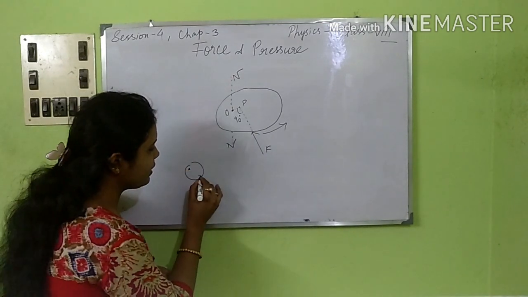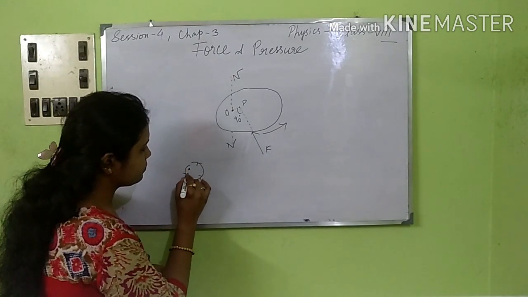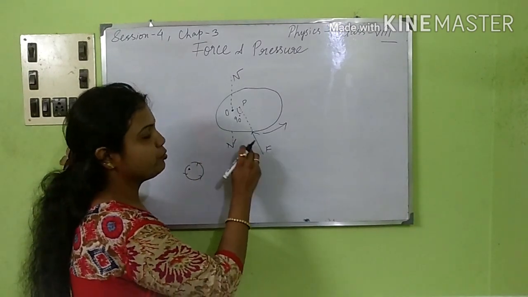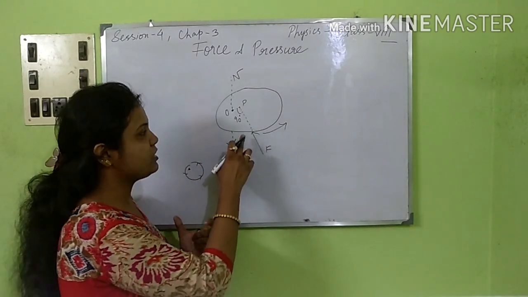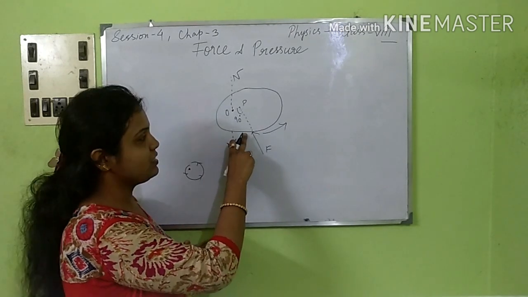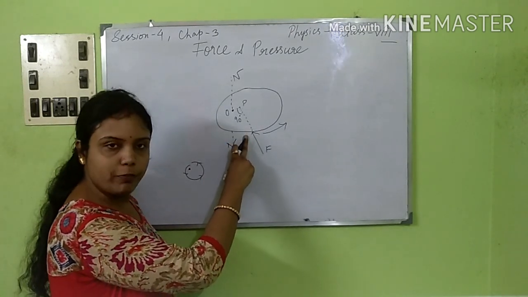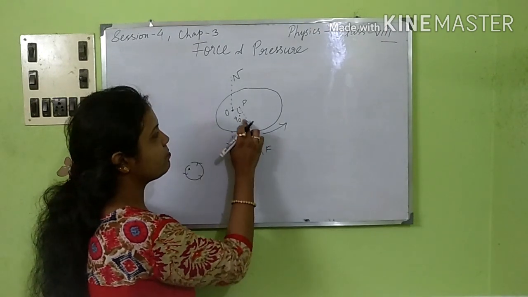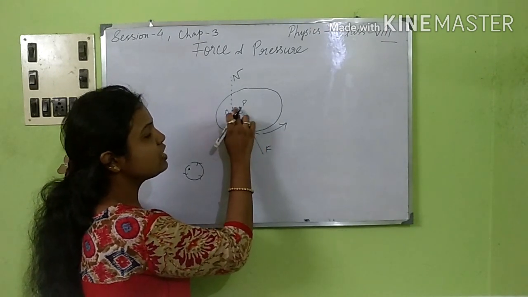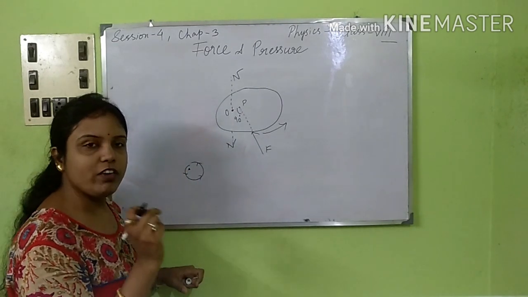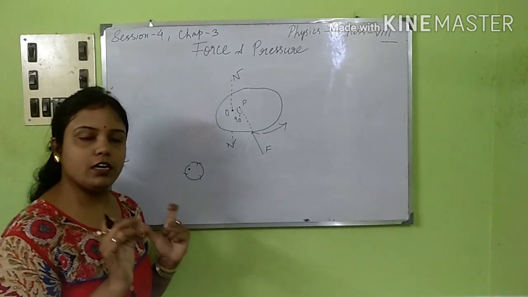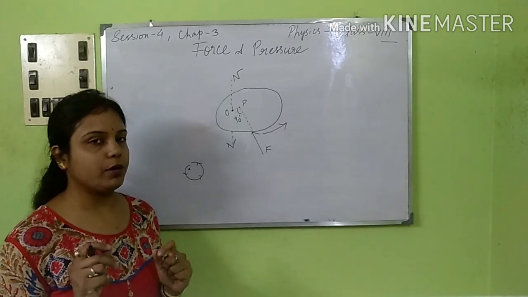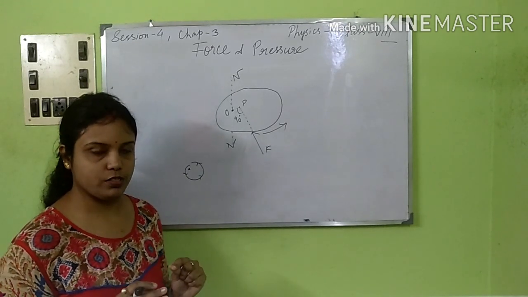If we take the magnitude of the force that has been applied at the corner of the rigid body, and the perpendicular distance between the force and the pivoted point, we will get a particular term, that is moment of force.